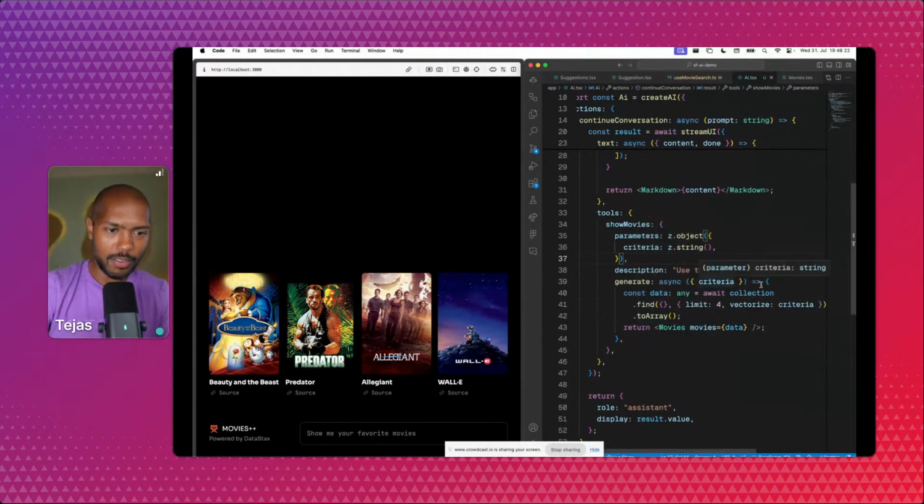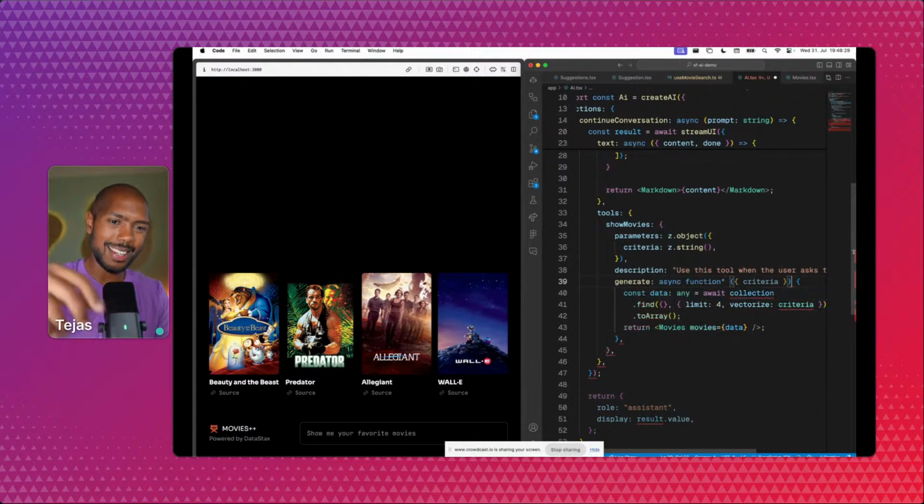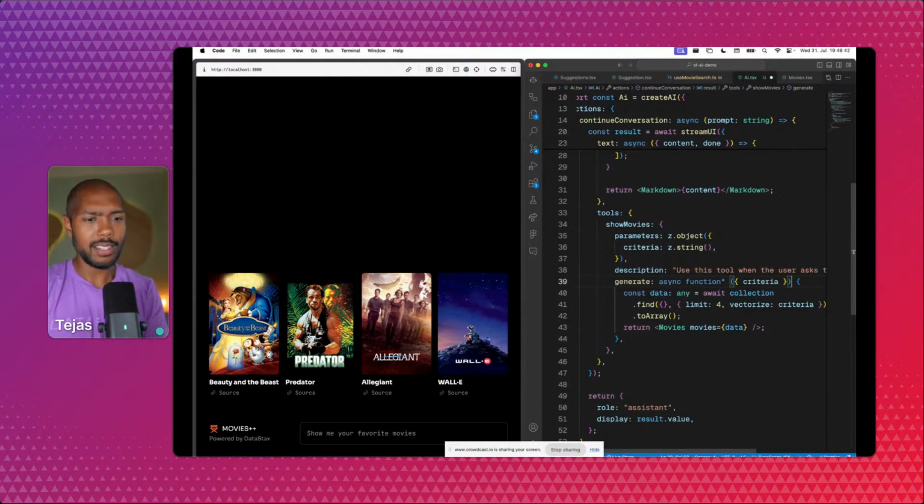For those of you who know JavaScript, there's a way to do this using generator functions. We just add the keyword function star, and this says this function is a generator. A generator can return multiple times by using the keyword yield. You can yield, do some work, yield, do some work, yield, do some work, and then finally, when you're ready, you can return. So let's look at how we might do this.